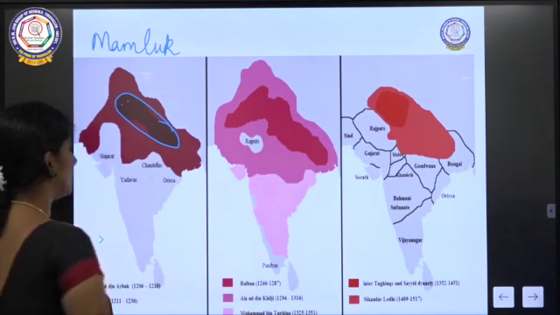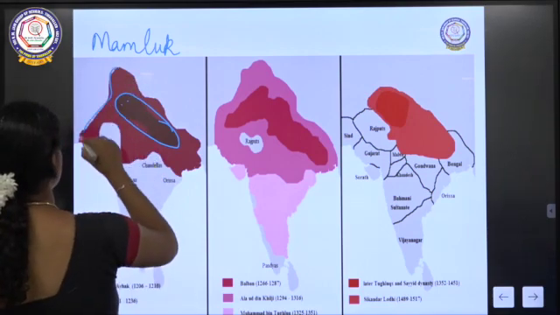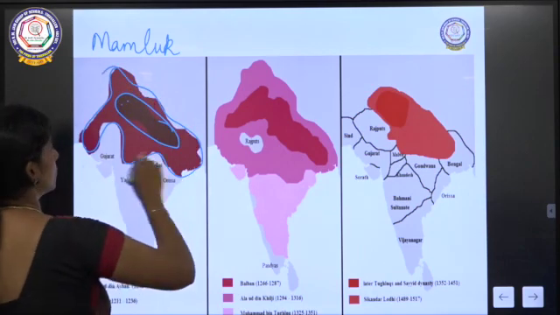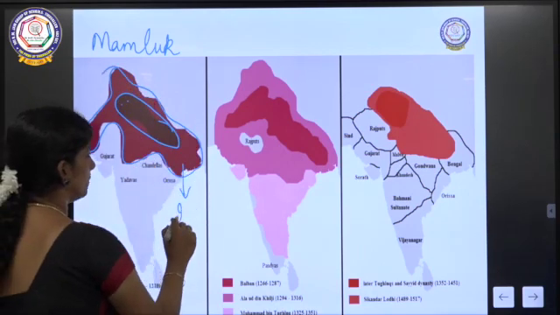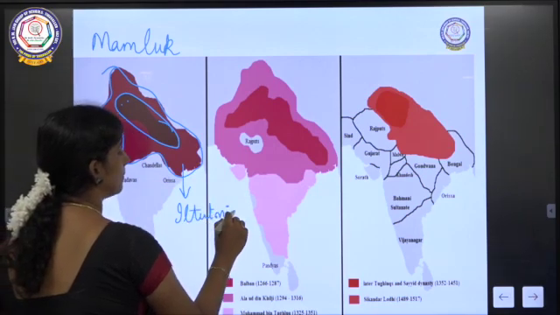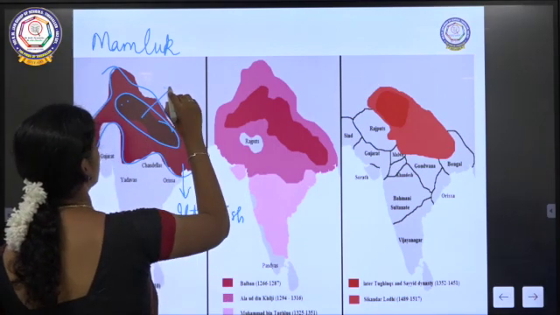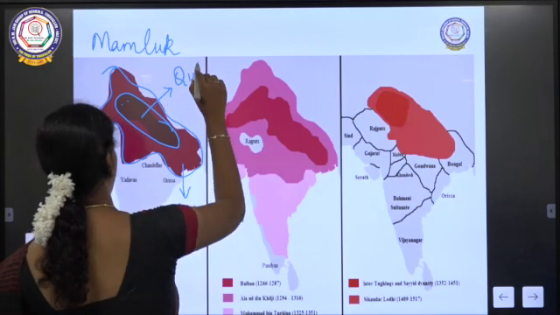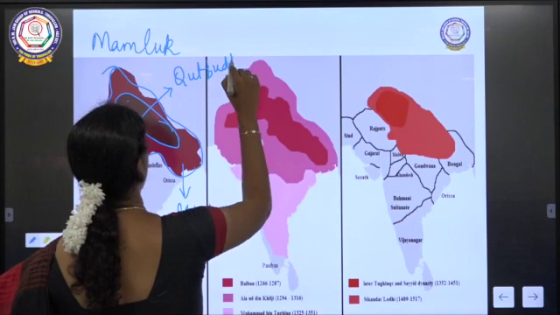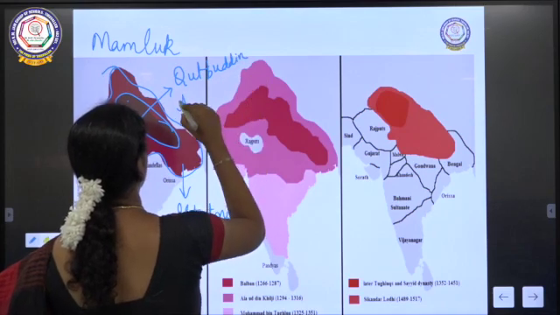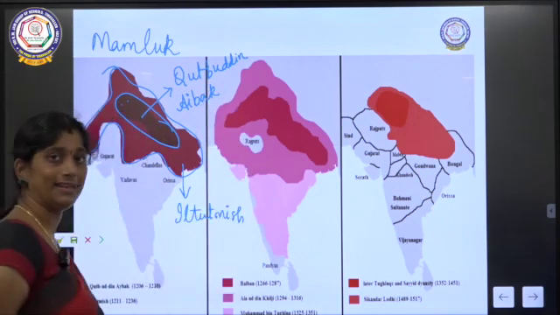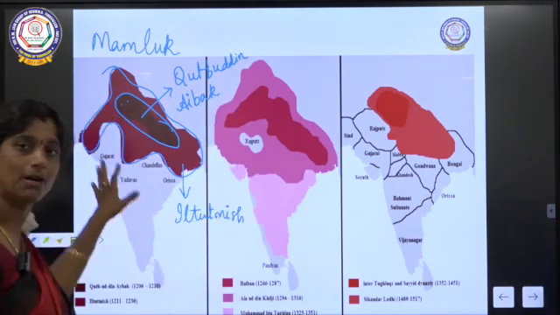Yes, we have seen Iltutmish. These are the places where the kingdom expanded. Iltutmish slowly spread the kingdom, and this was the place ruled by Qutbuddin Aibak. Right? So that was all about the Mamluk dynasty.